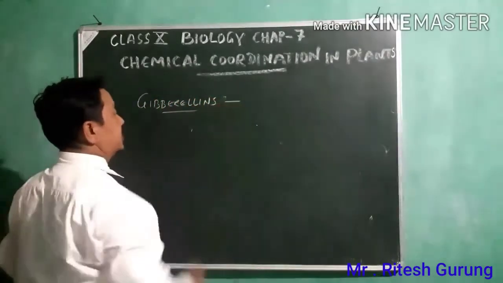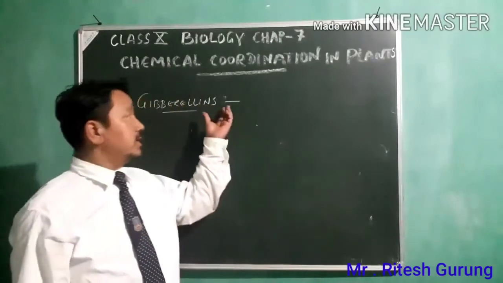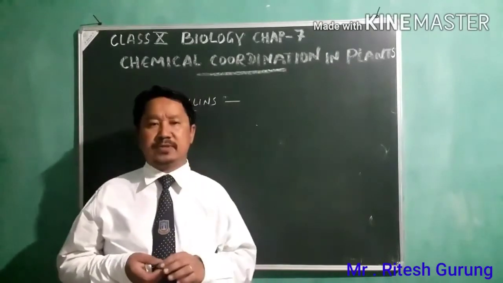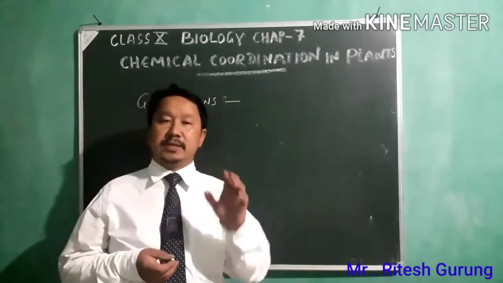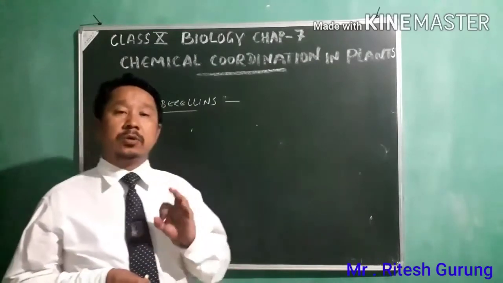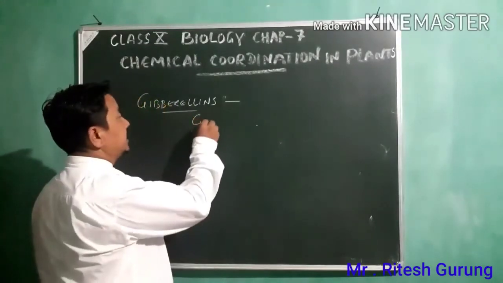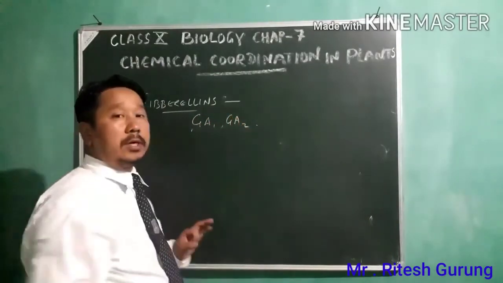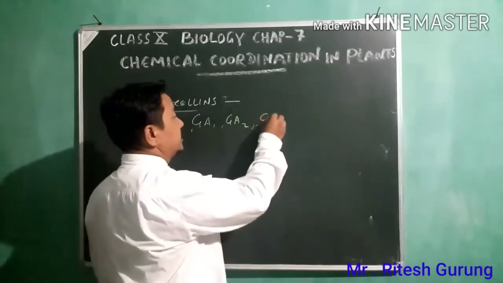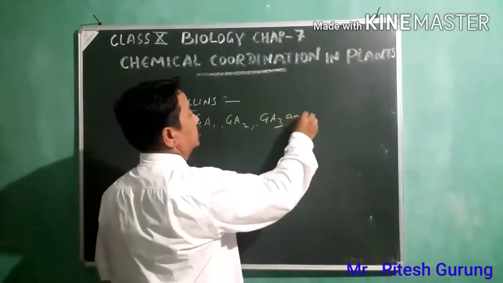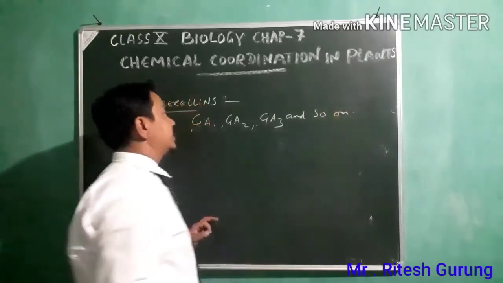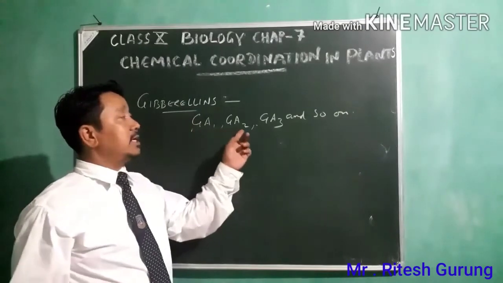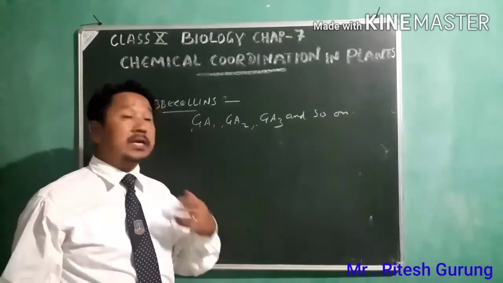All right, gibberellins. Another plant hormone we have is gibberellins. Gibberellins are of different types. There are different kinds of gibberellins in plants, which are known in this way: GA1, GA2, GA3, and GA4, and so on.